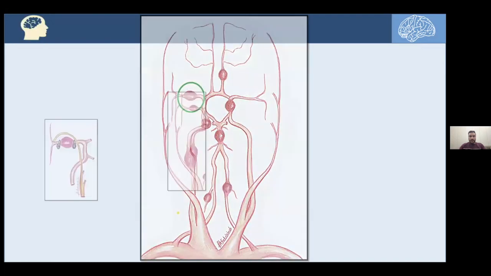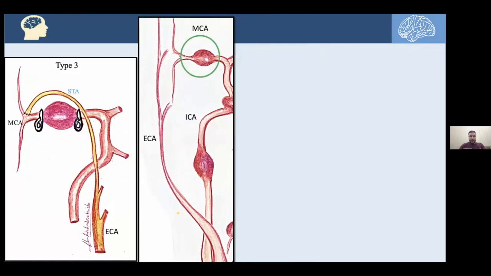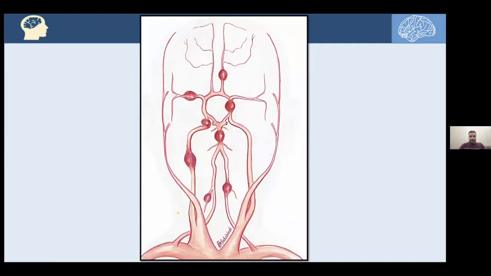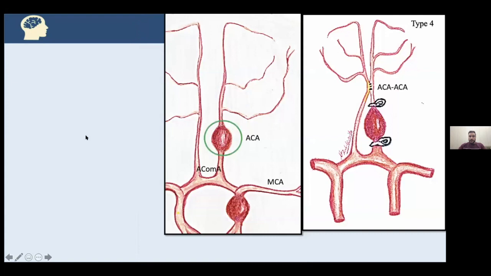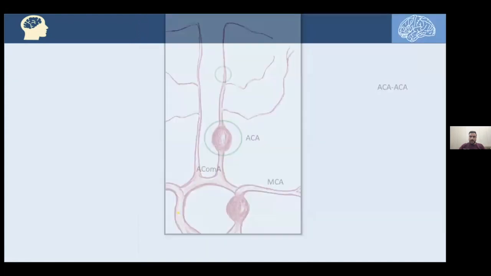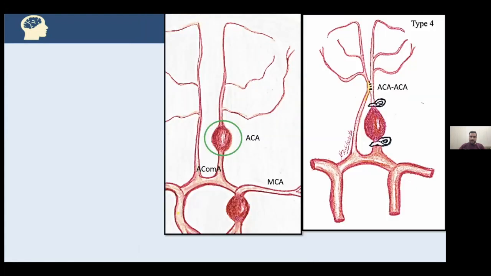Here we are taking the MCA aneurysm, and if we clip that aneurysm, we supply the distal MCA with a direct branch from the superficial temporal artery without using a vein graft, so that would be a type 3 bypass. Here we are talking about type 4 intracranial bypass. Here's an ACA. We have seen this example earlier. An A3 side-to-side bypass after clipping that aneurysm.